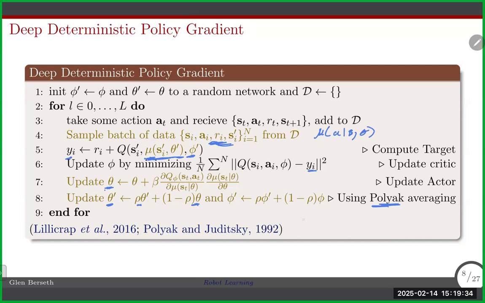So often, rho here, there's going to be something like 0.99, something like that. So that a very small portion of this is going to end up coming from the new network.